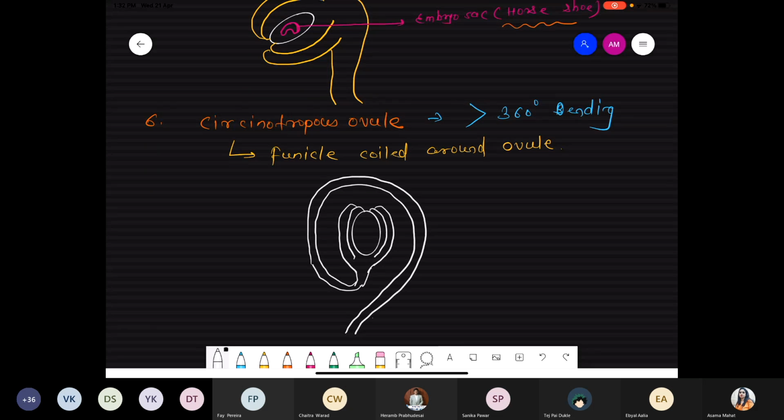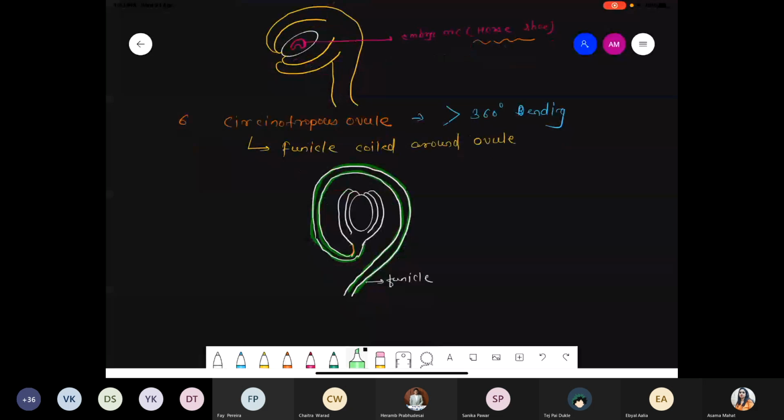I'm just highlighting this point: all this green color is the extended funicle, which coils around the entire ovule. So that's why the bending angle is greater than 360. That's it. This is the Circinotropous ovule, mostly present in cactus, botanical name Opuntia.